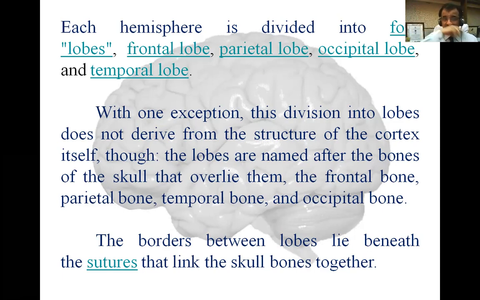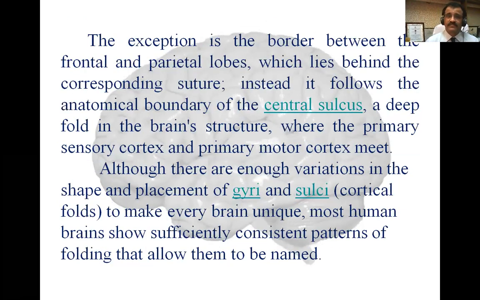The borders between the lobes lie beneath the sutures that link the skull bones together. So we have seen the sagittal suture and the coronal suture. The exception is the border between the frontal and parietal lobes, which does not lie beneath the corresponding suture. Instead, it follows the anatomical boundary of the central sulcus, a deep fold in the brain where the primary sensory cortex and primary motor cortex meet. The central sulcus doesn't lie immediately below the coronal suture; it is a little behind.